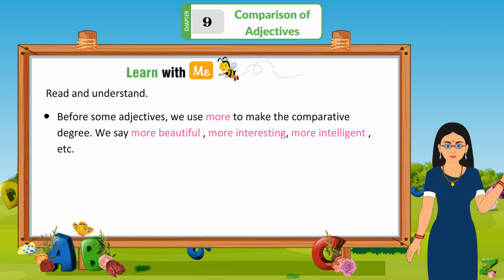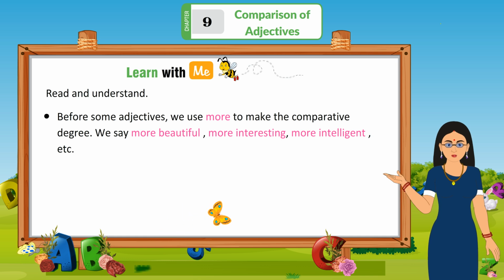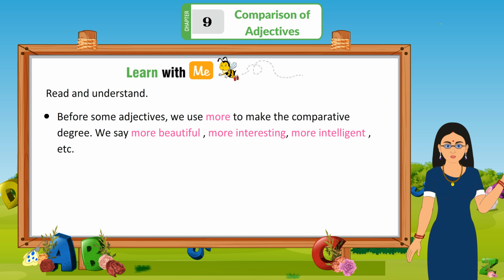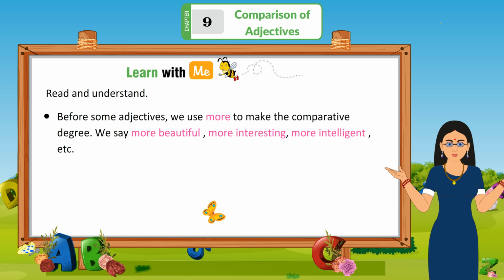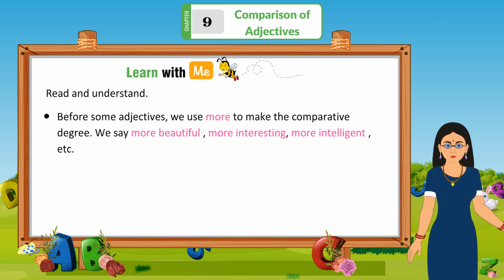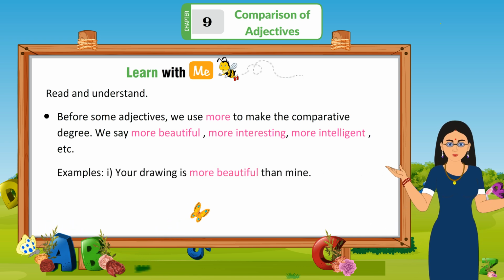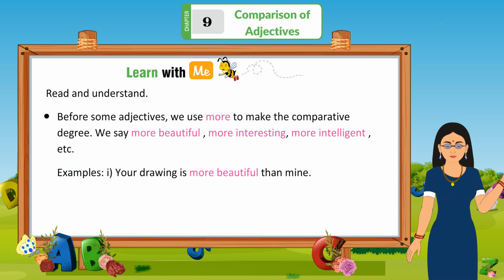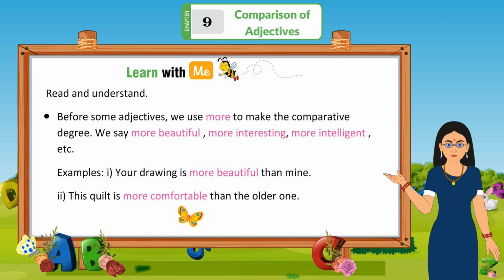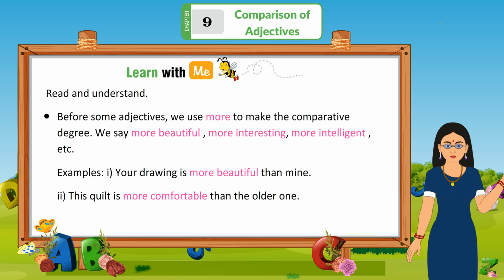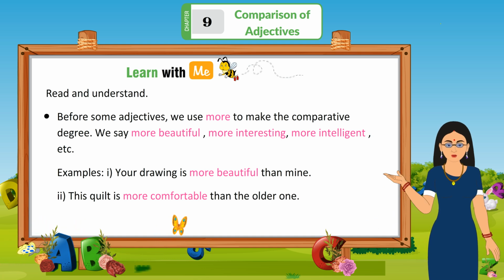Before some adjectives, we use more to make the comparative degree. We say more beautiful, more interesting, more intelligent, etc. Examples: 1. Your drawing is more beautiful than mine. 2. This quilt is more comfortable than the older one.